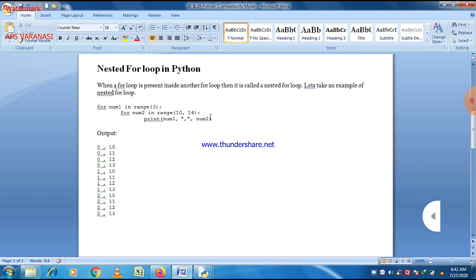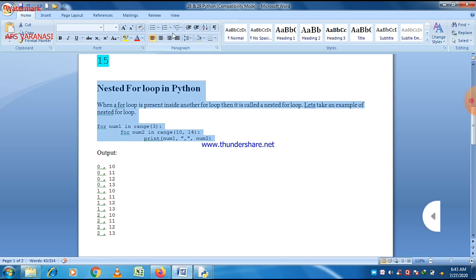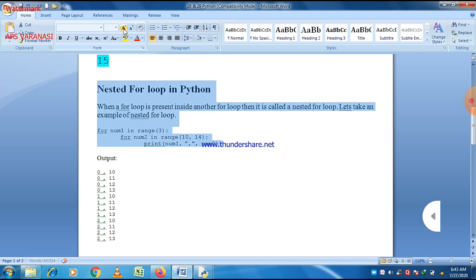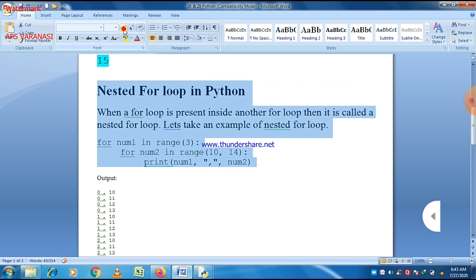And then there is a second program, and you can see that this is a program based on a nested loop. When we talk about a nested loop, we know that a nested loop is nothing but a loop defined under a loop. As you know, when we define a loop, after that we write certain statements in the body of the loop. Within the body of the loop we define a loop again, not a single print statement or some other statement. Then it is called a nested loop.